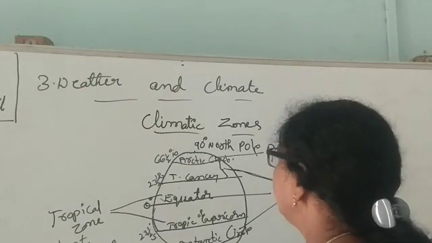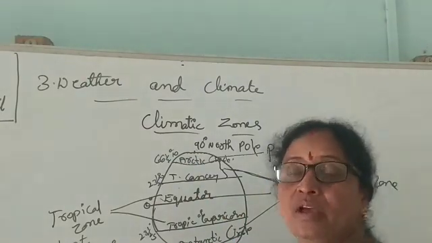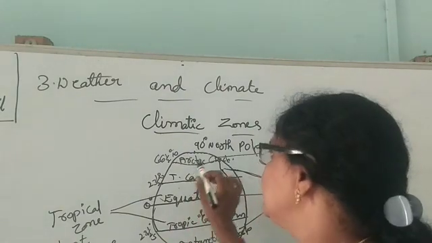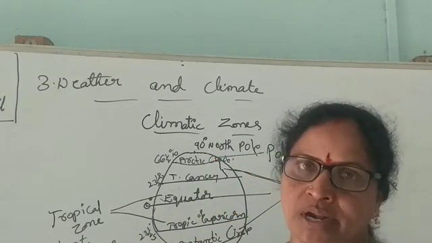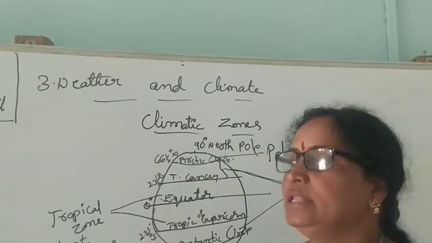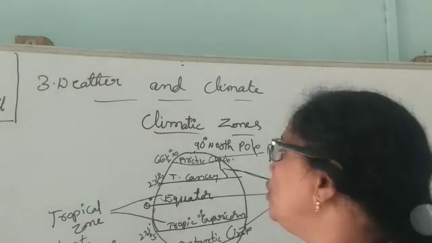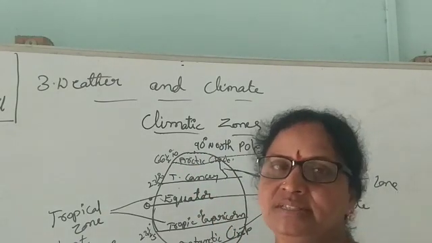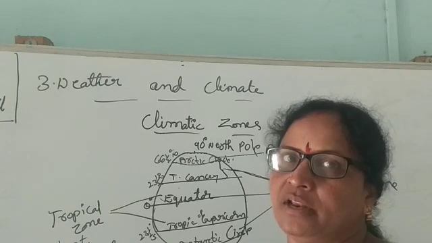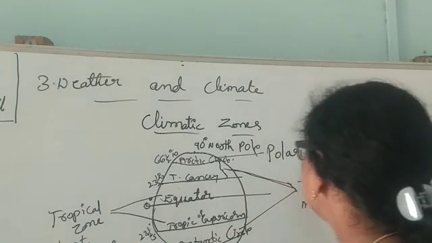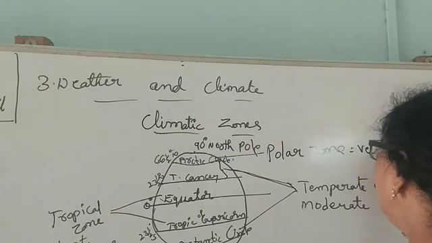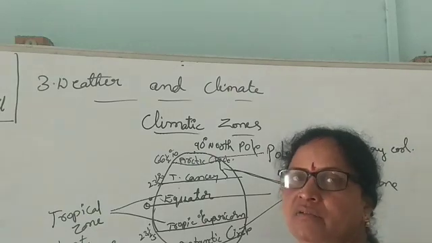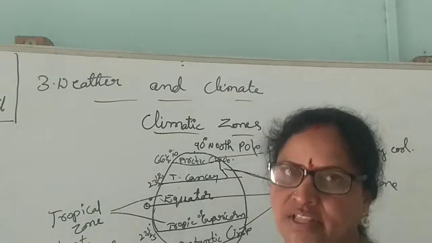Polar zone. Why has this name been given? Being near to the poles, these places receive more coolness from the poles. The climate is very cool from 66.5 degrees to 90 degrees. On both sides, these places are called the polar region, polar zone. In this place, the climate is very cool because the poles are always covered with snow throughout the year.